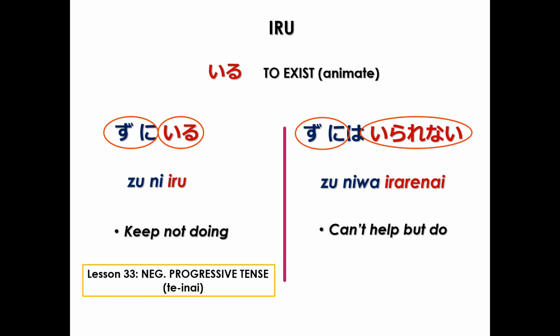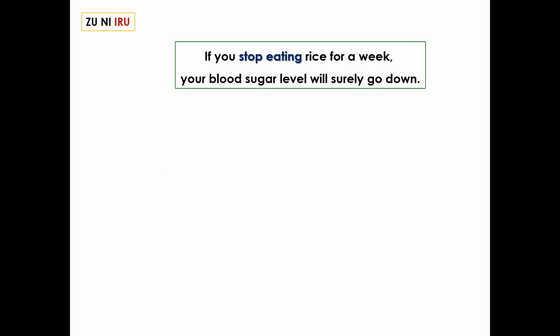Now let's look at some example sentences starting with ZU NI IRU. If you stop eating rice for a week, your blood sugar level will surely go down. Stop eating or not be eating. To eat, 食べる, 食べない, 食べずに.